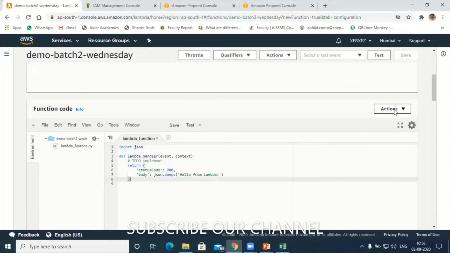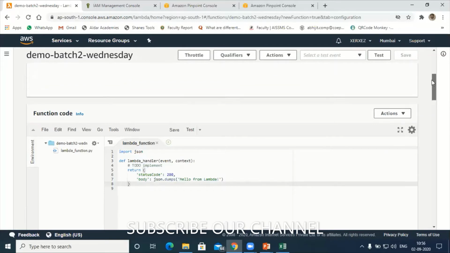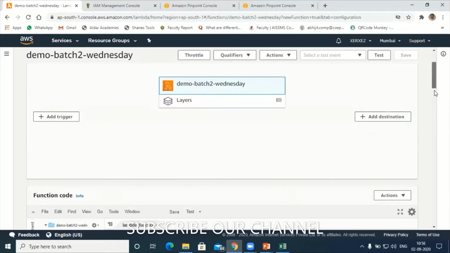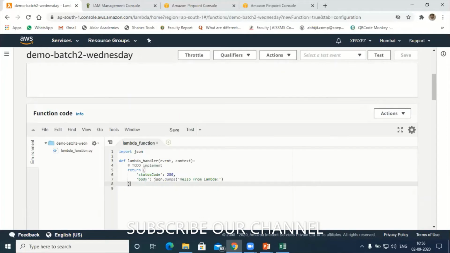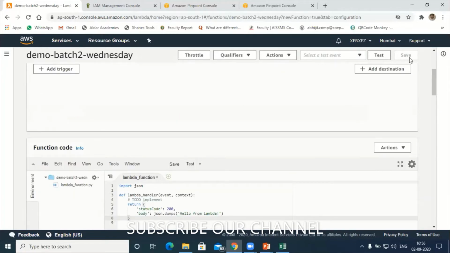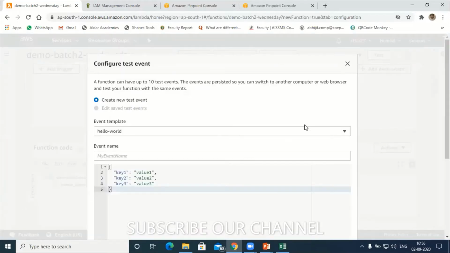Let's try to run this simple code. I'm not doing any modification already. If you do any modification, you can save first, then run the test. While running the test, remember the entire data gets separated into two parts: one is called key, another is called value. We'll discuss key and value in DynamoDB. If you are using NoSQL data, you will have one key and the respective values. Understood?